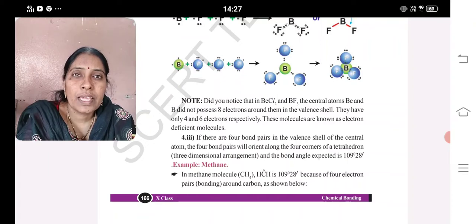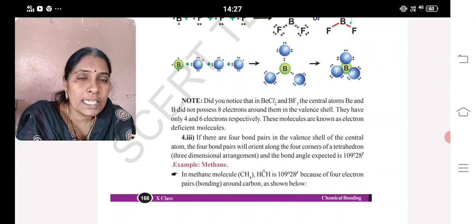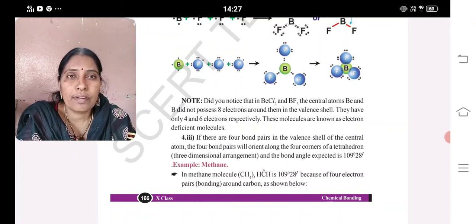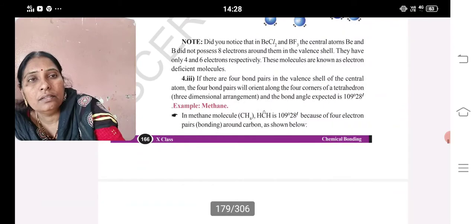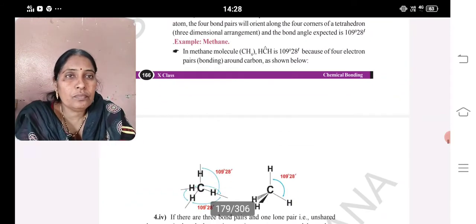Next. Example, methane. If there are 4 bond pairs without any lone pair, what would be the angle? 109 degrees 28 minutes. Which shape? Tetrahedron shape. Clear? Next. Methane.